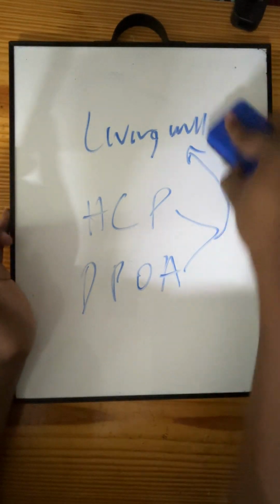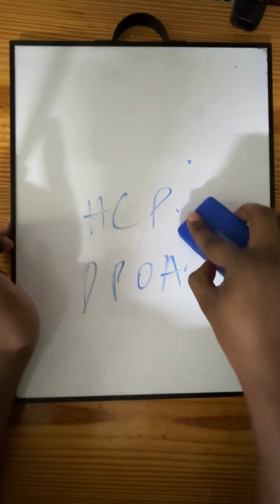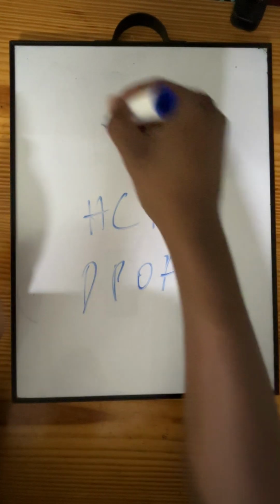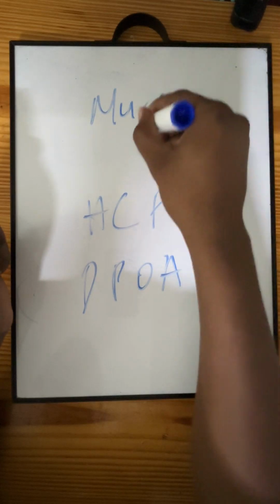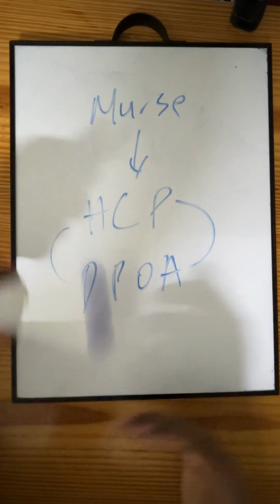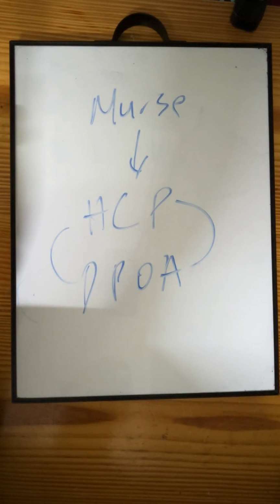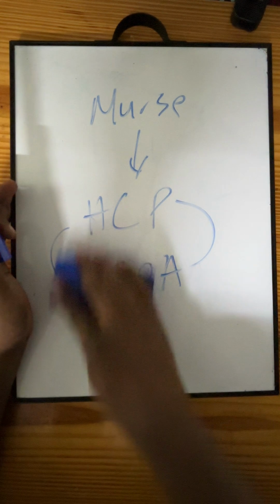But if there's no living will, then these two people can act on their own to make decisions for the patient. And as well, the nurse needs to communicate with these two people to find out information or ask them questions in regards to the patient's decision. So these are things you definitely need to know, right? You always want to advocate for your patients.